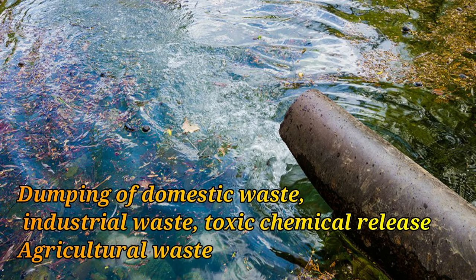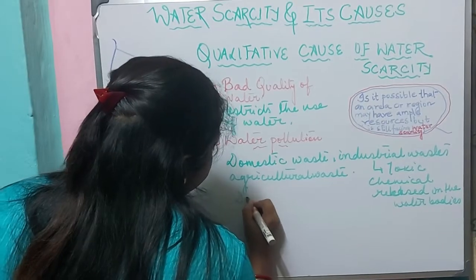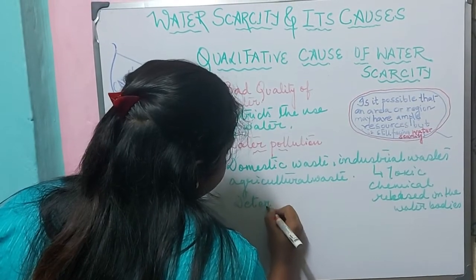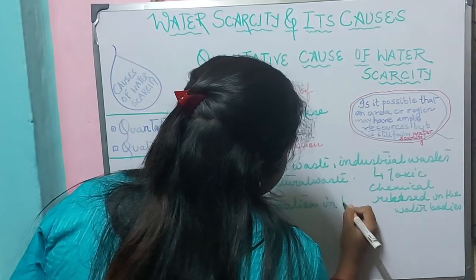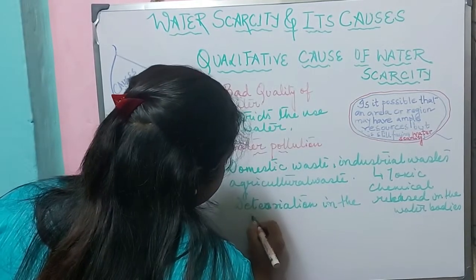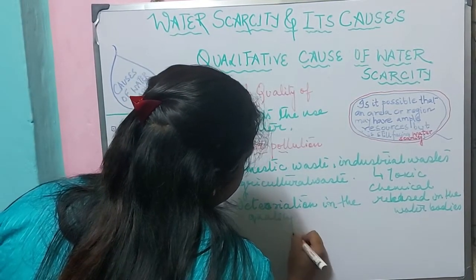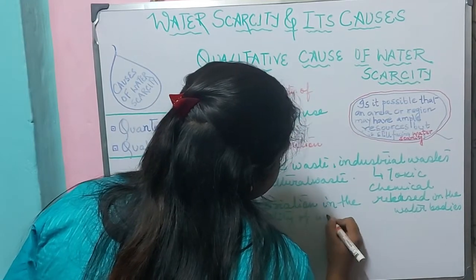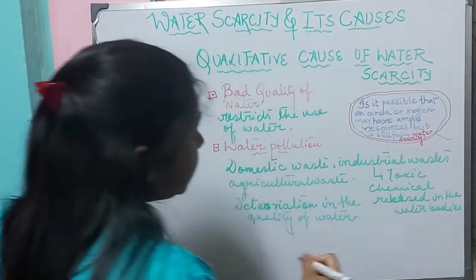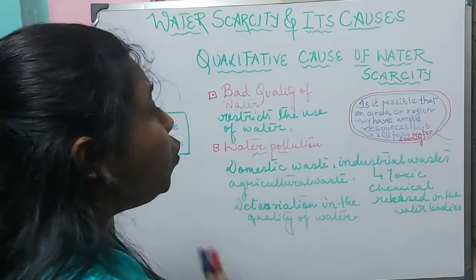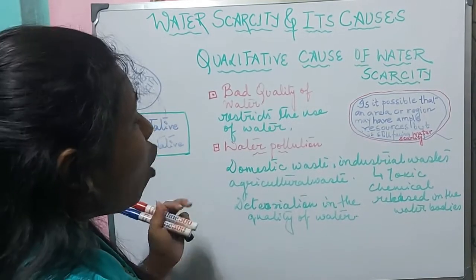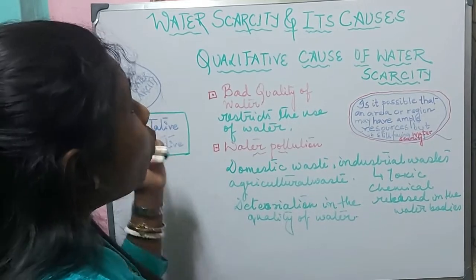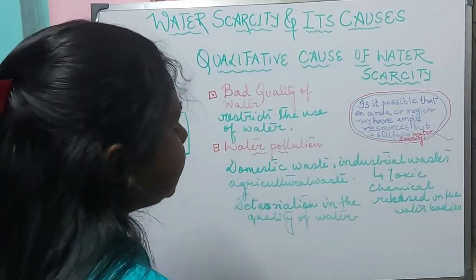This causes water pollution, which leads to deterioration in the quality of water, and thus it becomes unfit for use by human beings. So these are the causes of water scarcity, the qualitative causes of water scarcity.